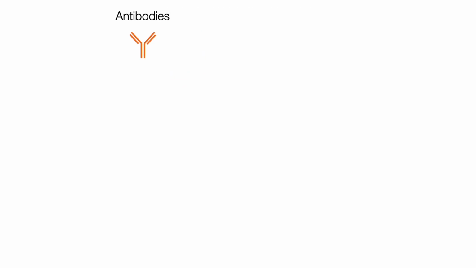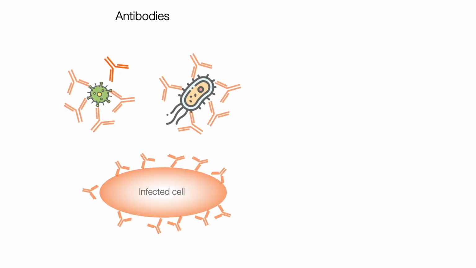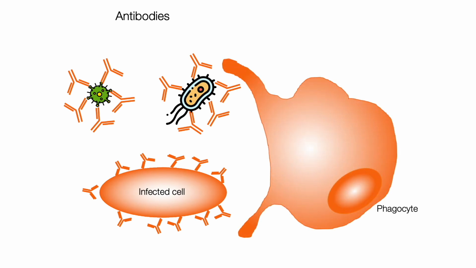Antibodies are also key molecules of the immune system in the defense against pathogens. Antibodies cover viruses, bacteria, or infected cells, facilitating their recognition by phagocytes, which are cells capable of phagocytosing them, that is, of eating and destroying them. In addition, antibodies facilitate the binding of another component of the immune system called complement, which, when activated, creates holes in the membranes of pathogens and infected cells while facilitating their recognition by phagocytes.